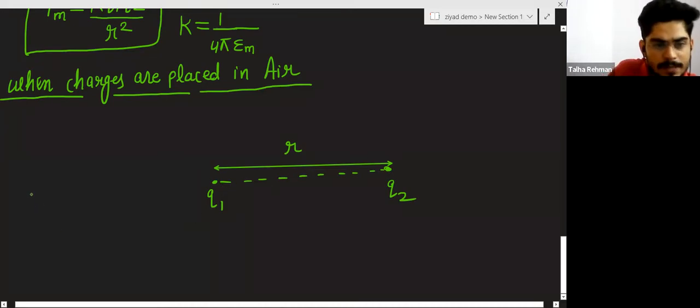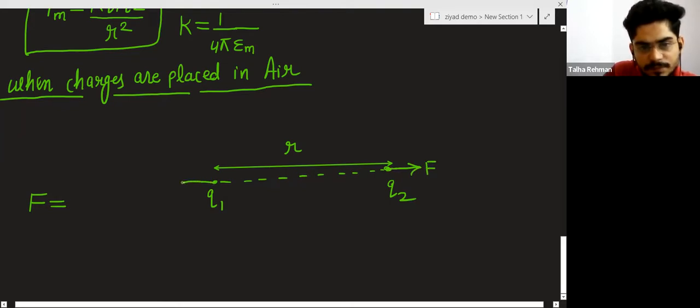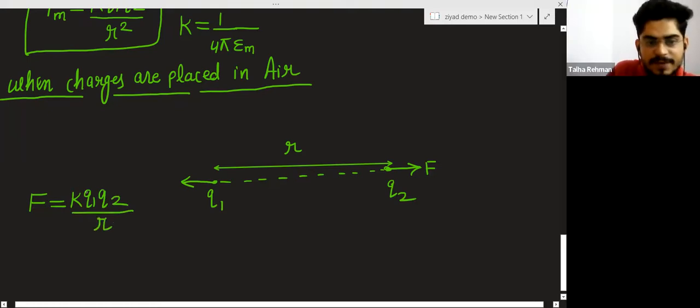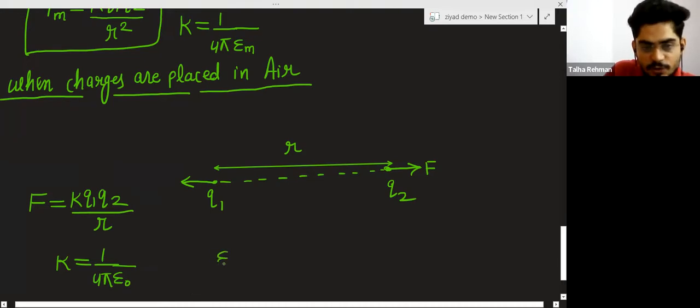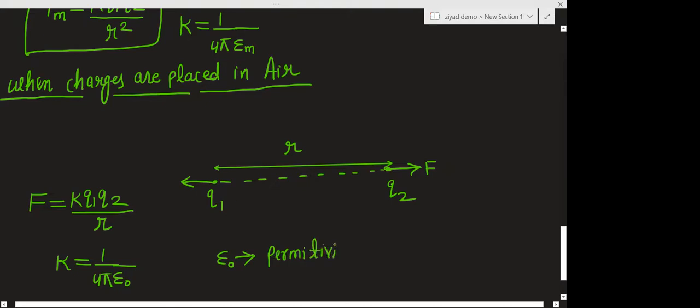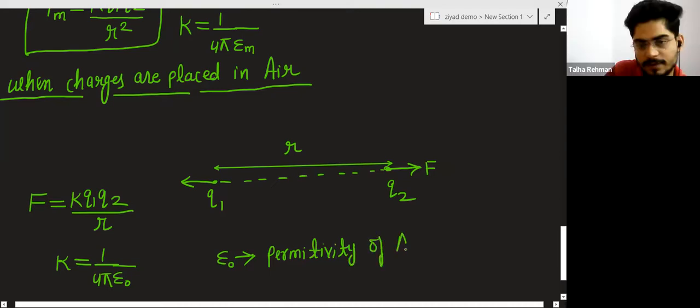Now the force of interaction, if these two are positive charges, will be along the line of action, k q1 q2 divided by r square, but this time the value of constant k changes, with epsilon 0, the permittivity of air.